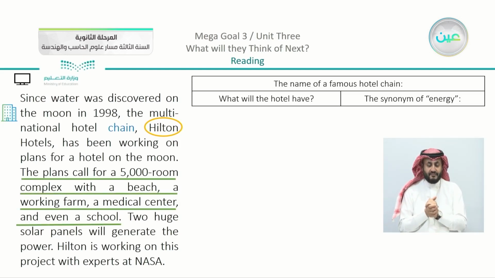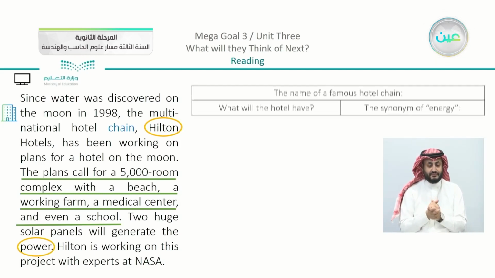So the plan calls for a 5,000 room complex with a beach, a working farm, and a medical center, and even a school. And the synonym of energy, just to scan the part which is actually short, just look with me for the word, and you will find that it is, yes, power. Moving on.